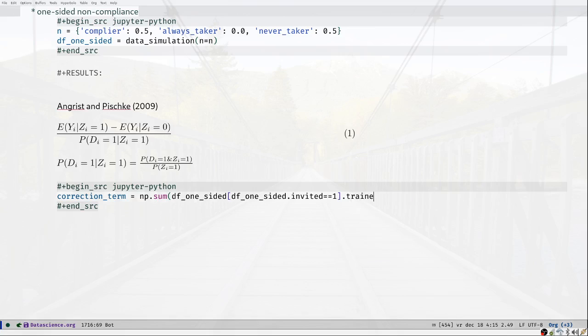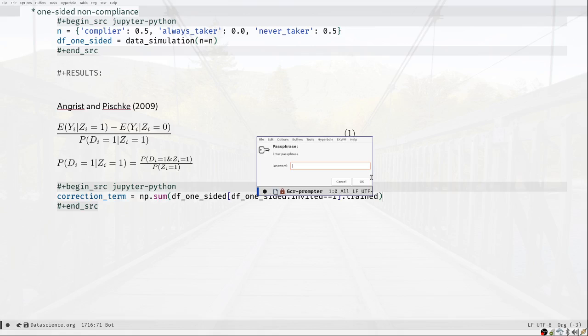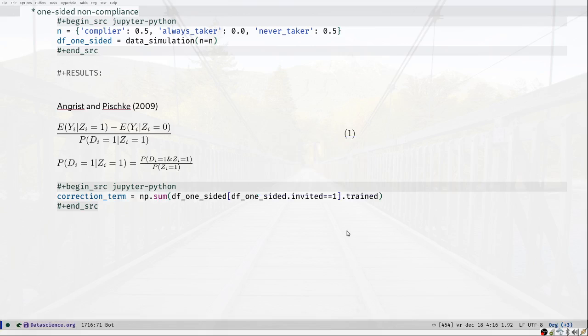And from that, I want to count the number of individuals that actually got trained. I'm selecting the group that was invited, and I'm summing over the number of people from this group that were actually trained. Trained is a 0, 1 variable, so if I sum over it, I simply get the number of people that were trained. So that's the first part.